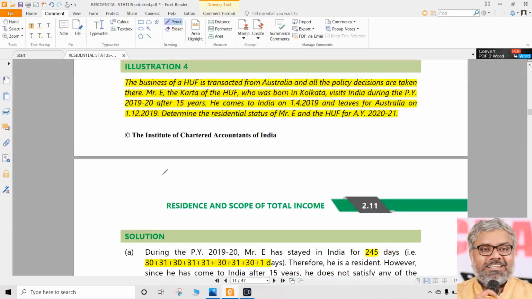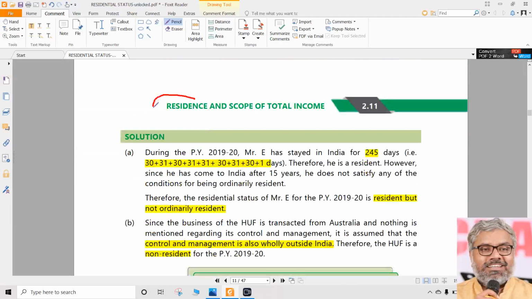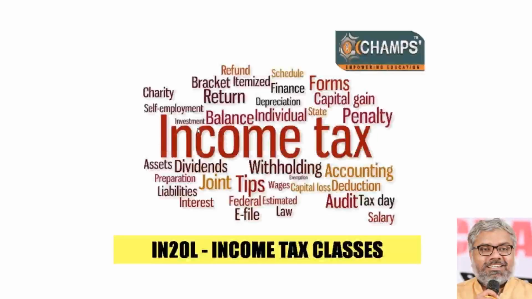With that, the first portion of this chapter, that is residential status, is finished. The second portion of the chapter, that is called scope of total income, we'll discuss in the next class. But right now, whatever provisions are mentioned and understood till now, everybody has to be very thorough with them and should be very comfortable in determining the residential status of any type of SSC depending upon the facts given in the question. Facts are to be understood very carefully, observed very carefully, then refer to the provision and apply that provision. For individuals, a bit of calculation will be involved.